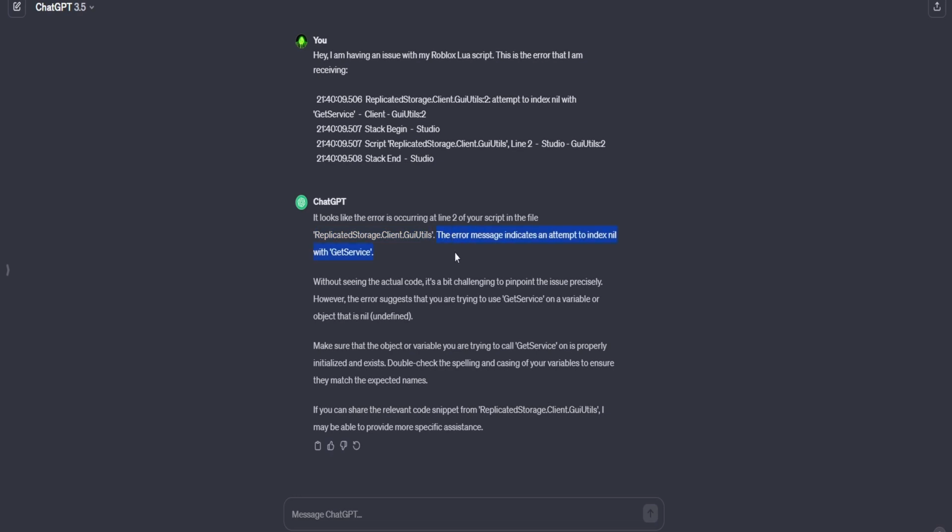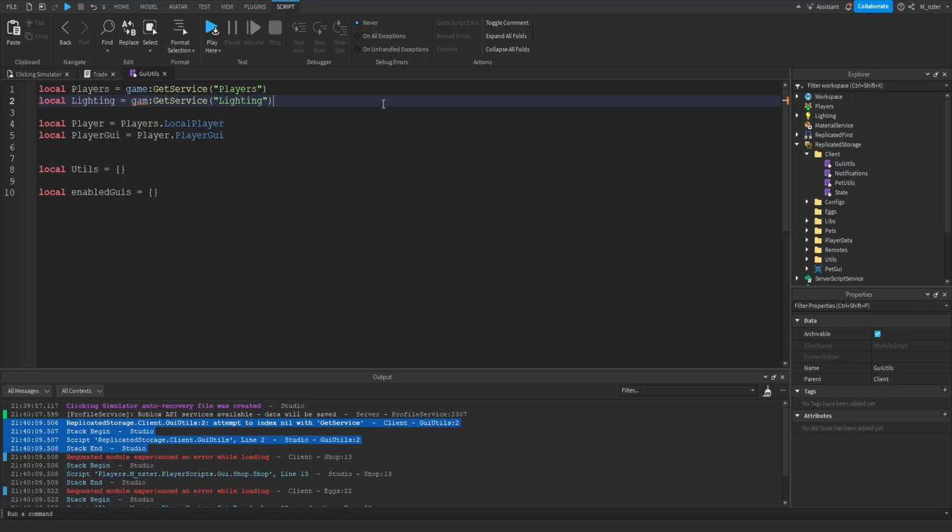And then it also kind of tries to explain the error a little bit. But then it mentions that without seeing the code, it's a bit challenging to pinpoint the issue precisely. It then continues to actually explain the entire issue, which the explanation is actually correct, but somebody who's brand new probably won't understand this. But now being that person, what we would then do is go into the script.